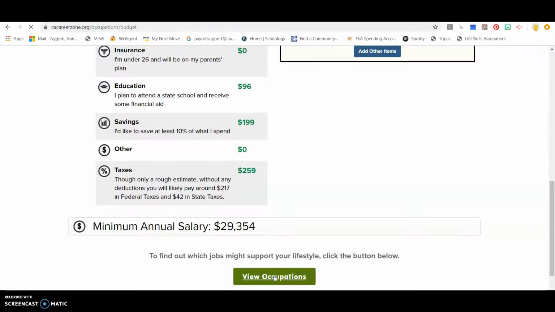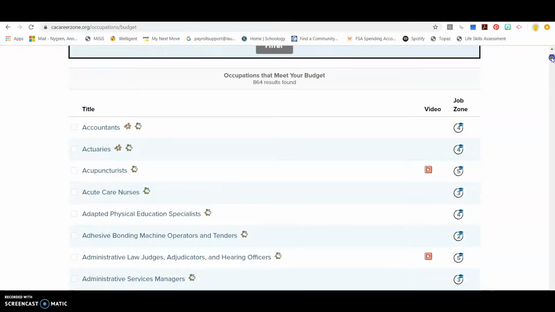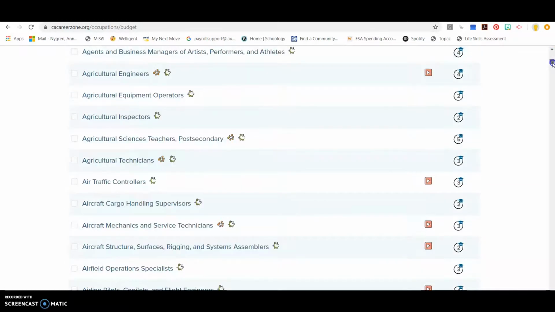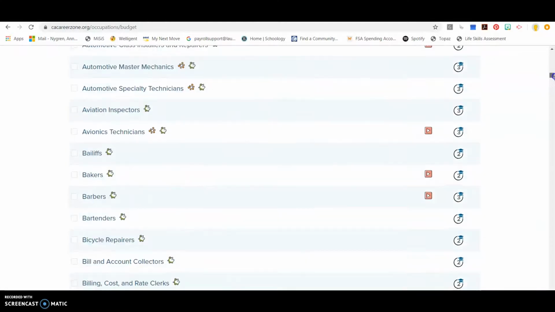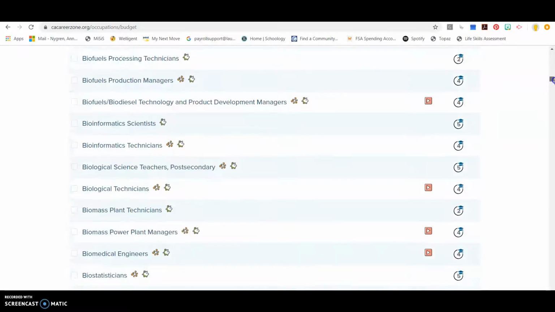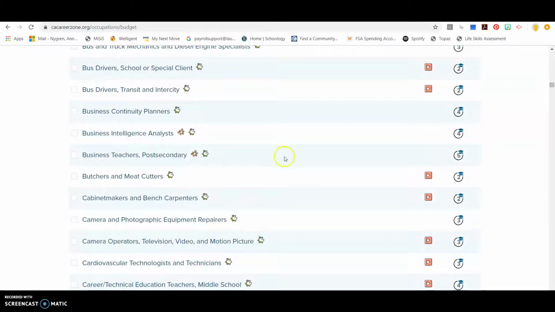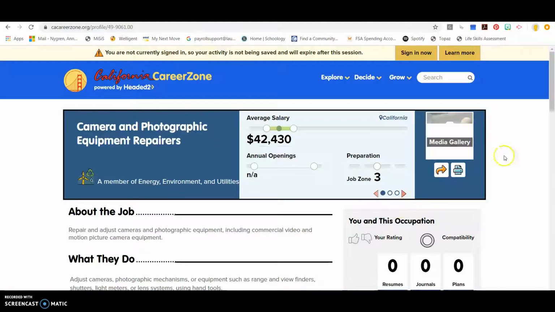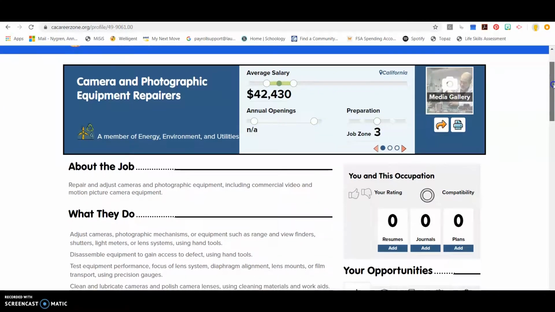So I'll click on that, and then it takes me to this page where I can see all of the occupations that meet my budget. So you can scroll through, click on these, explore however you want. So I'll show you as an example. Let's say I get down here and I see that it sounds like a good idea to be a camera and photographic equipment repairer. So I'm going to click on this, and it will bring me to the page all about this occupation. I can read about the job, what they do.